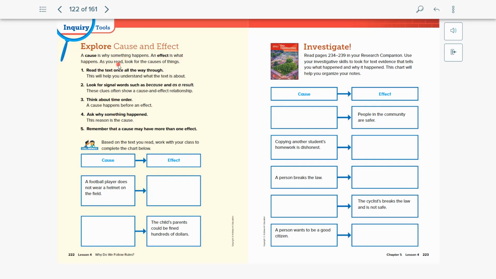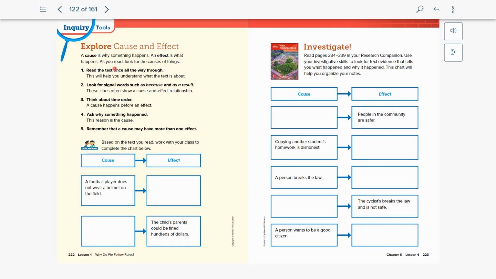As you read, look for the causes of things. Remember, we're looking for something that caused something else to happen. Read the text all the way through. That's the first thing you need to do because it'll help you understand what the text is about. Look for signal words such as because or as a result, because they show that this thing happened because of something else. These clues often show a cause and effect relationship.